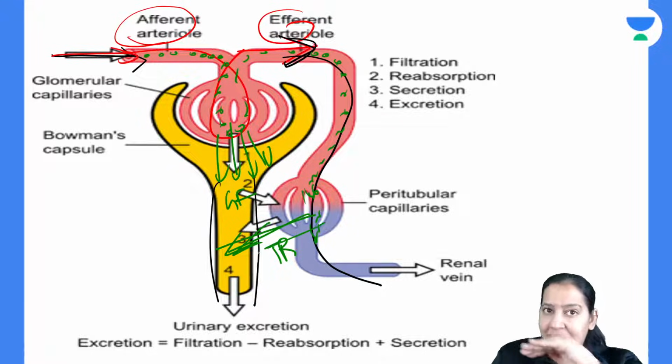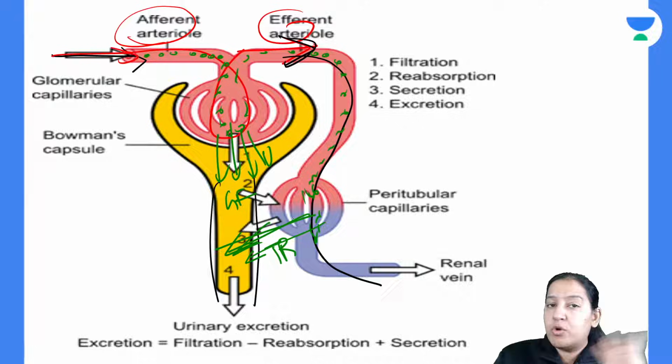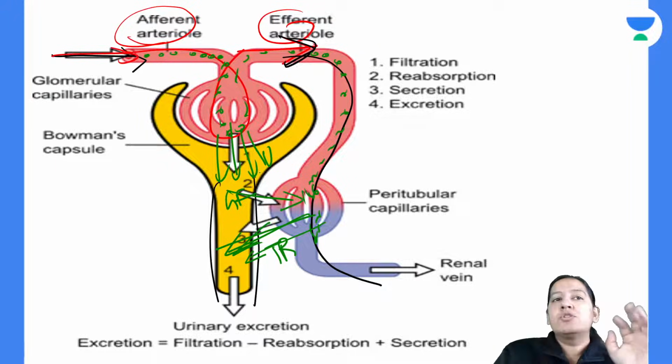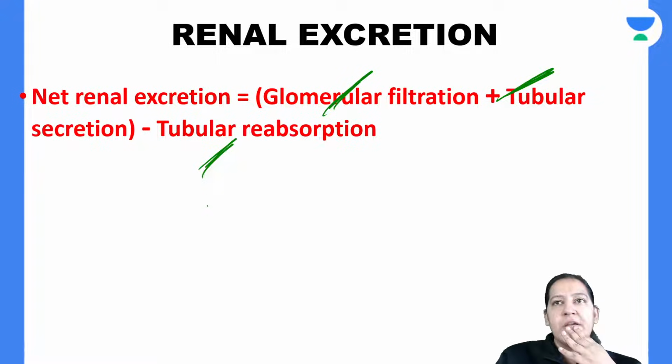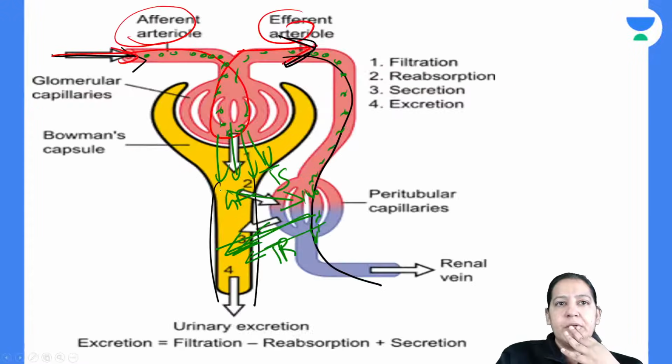And some extra material is also coming here which does not want to get excreted. It will again go in the blood. So that is tubular secretion. So total 3 steps are there: glomerular filtration, tubular reabsorption, tubular secretion. Give me a thumbs up.